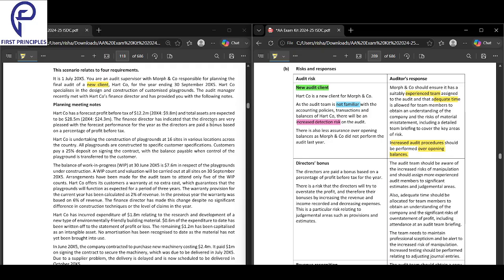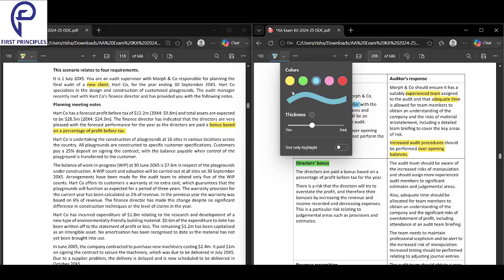Okay, so the directors are going to be paid a bonus which is based on profit before tax. Whenever a bonus is paid on profit before tax, there's a chance that they will manipulate it. Director's bonus: there's a good chance that they will manipulate.